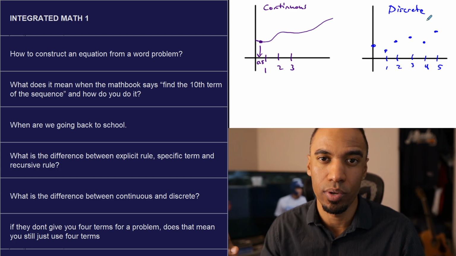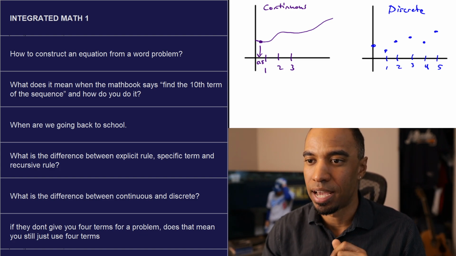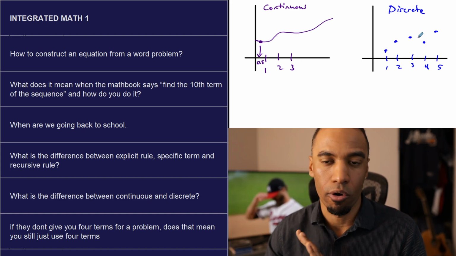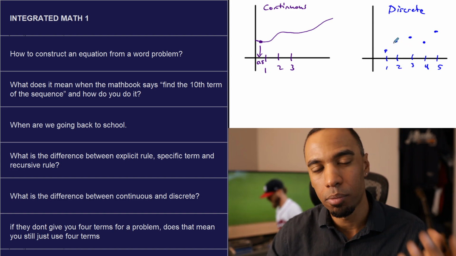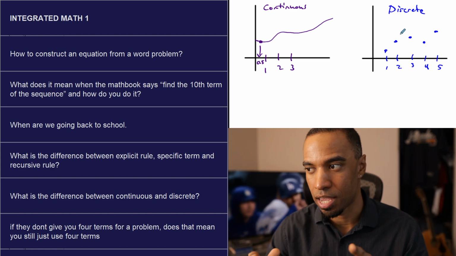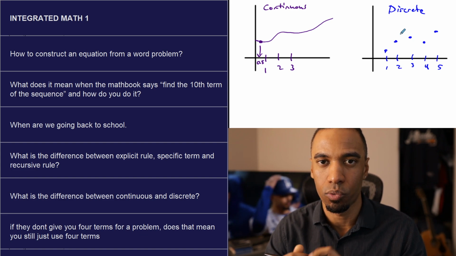Our sequences that we do, guys, are all discrete. Their domain actually starts at 1. There's not even a 0 here to continue. If you graph a sequence, they will always be discrete. You do not connect the dots. The word problems that you see, go and check out the word problems in section 4.3. If you're an IM1, go to section 4.3, read the word problems.